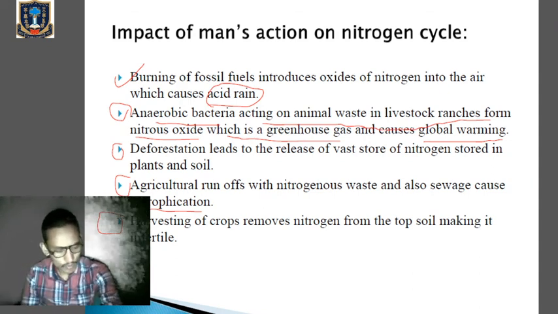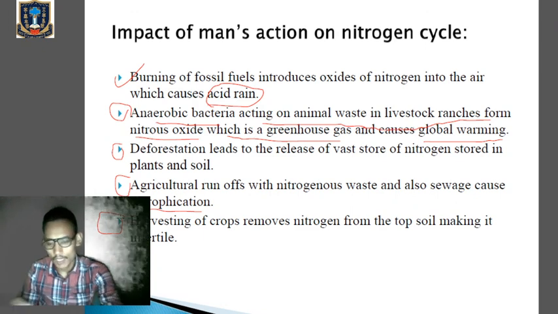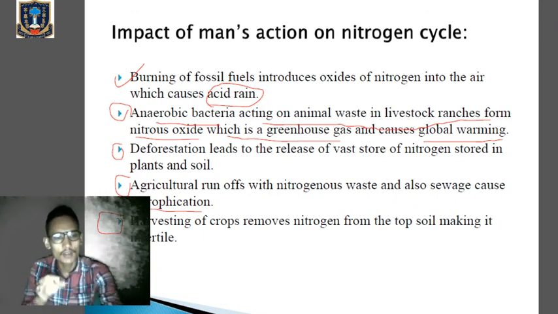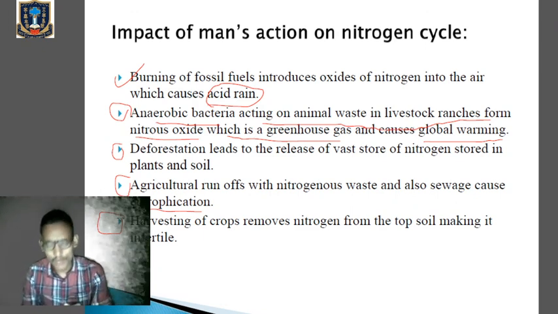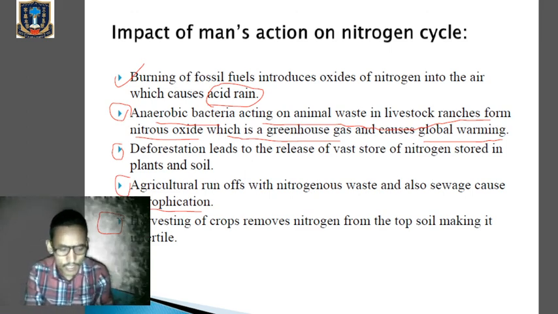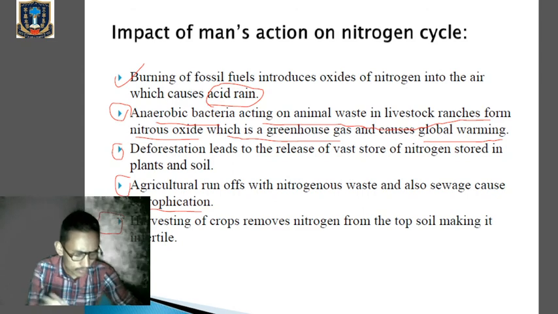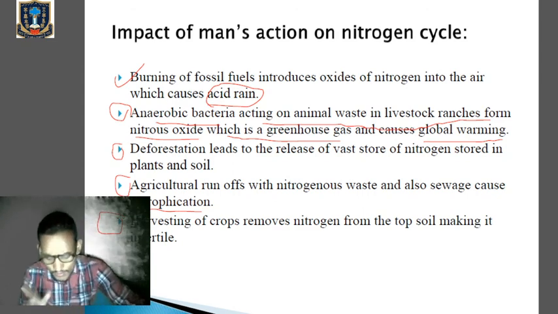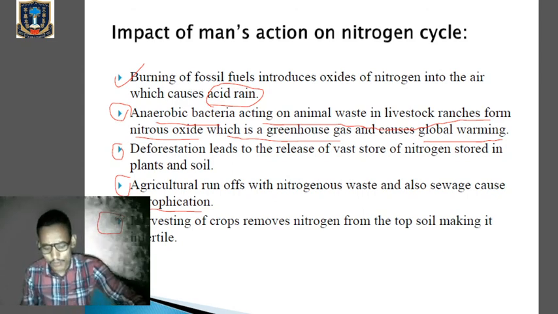Clear? So today we have simply talked about flow of energy. We talked about the energy pyramid, and we have done the nutrient cycles. On the nutrient cycle we have simply talked about the nitrogen cycle. So in the next class we'll continue with the nutrient cycles, and we'll learn about the carbon cycle, the phosphorus cycle, and the hydrological cycle. Clear? So this much for today.